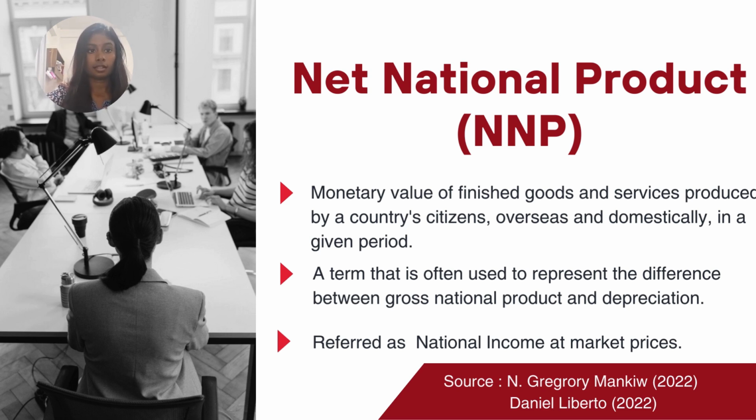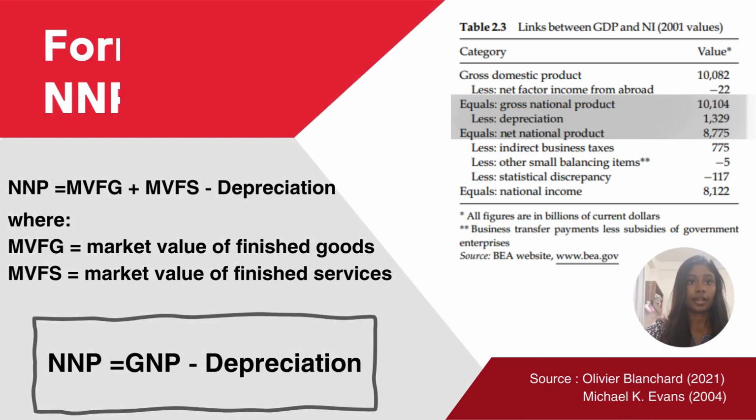Now let's look at the formula for NNP. The formula for NNP is GNP minus depreciation, whereas GNP is the sum of the market value of finished goods and the market value of finished services. Let's look at the example given in the slide. For this country, GNP is $10,104 and the depreciation is 1,329, so the net national product is $8,775.